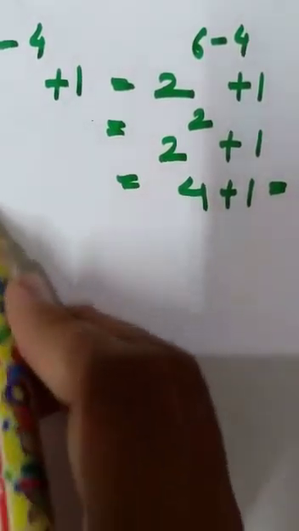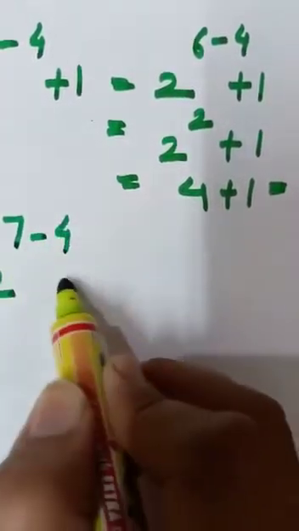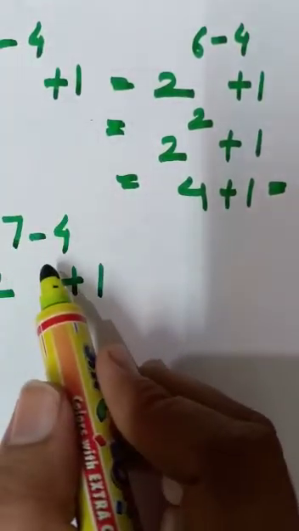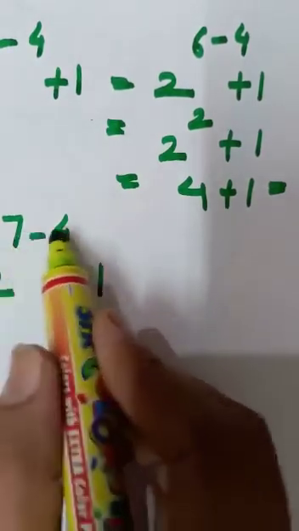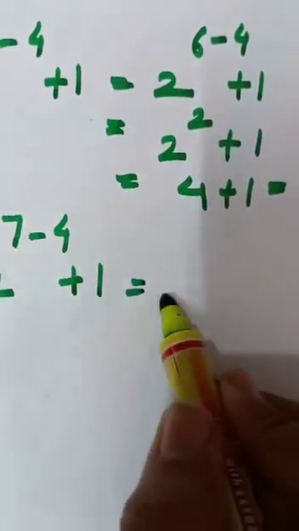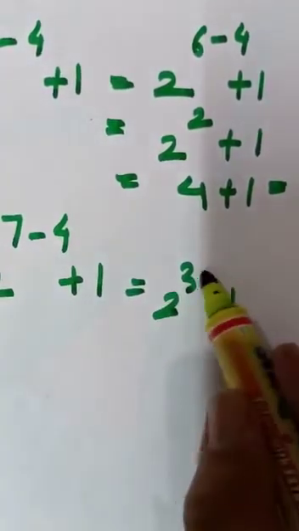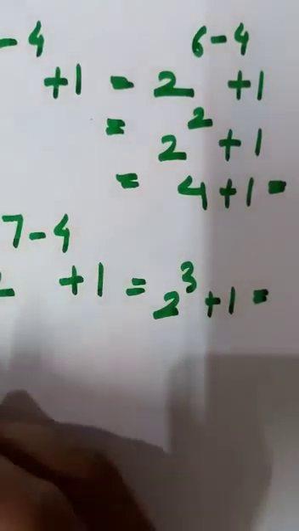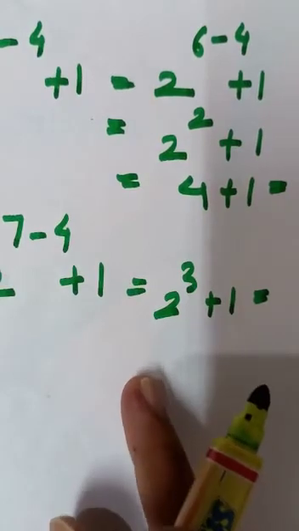Is it clear? In the same manner, you can calculate for n equal to 7. Okay. And here you can say 2 to the power 7 minus 4 plus 1. Okay. So now let's take it out. Just calculate it. When you subtract, 7 minus 4, you get 2 to the power 3 plus 1. That is 8 plus 1, which is equal to 9. So the number of isomers present for your heptane would be 9.